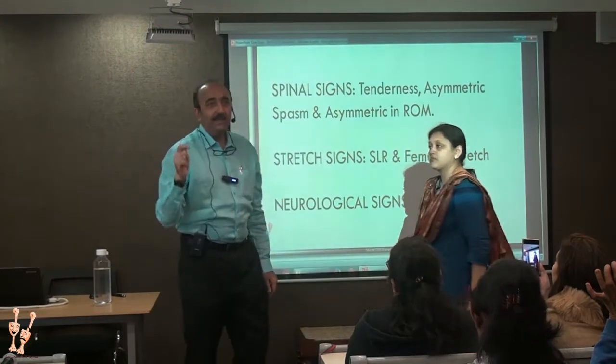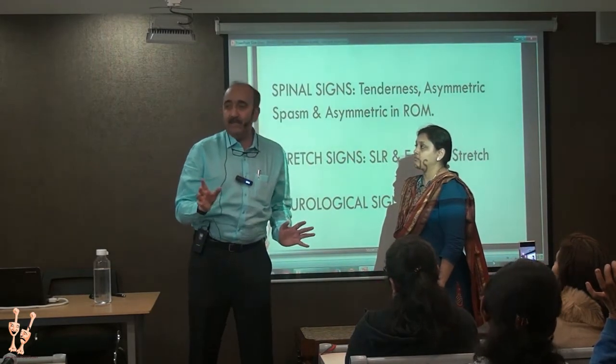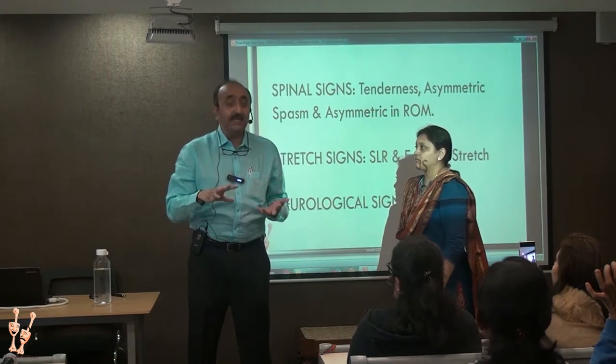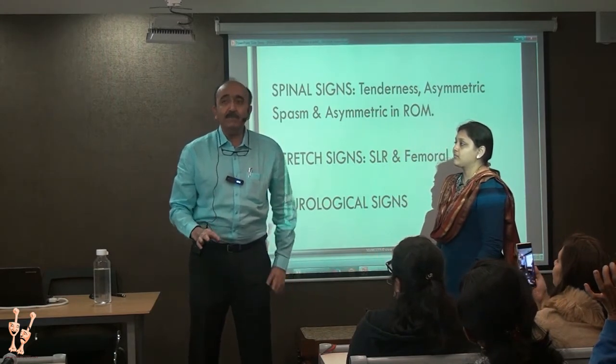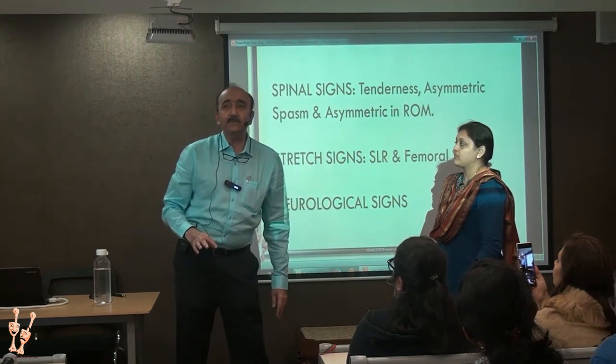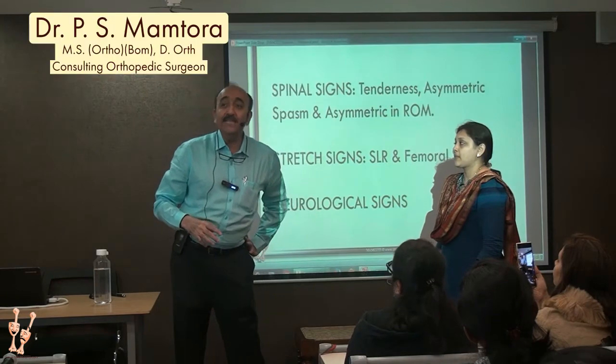So acute attack of lumbar pains may give you an asymmetry of range, which will present as the patient will say that whenever I get an attack of pain, I tilt to one side like this. So that's actually asymmetry causing the list.